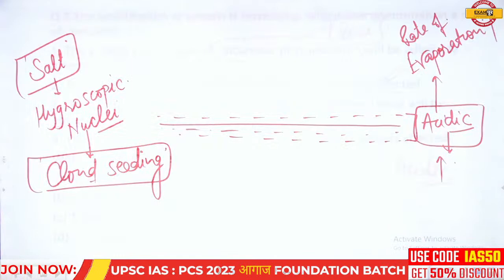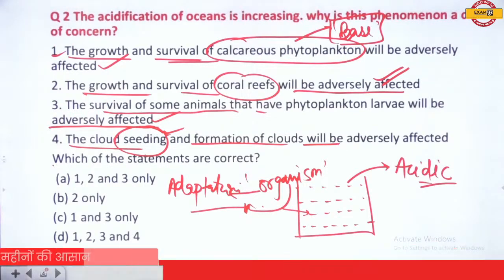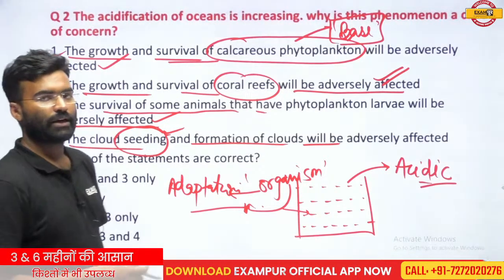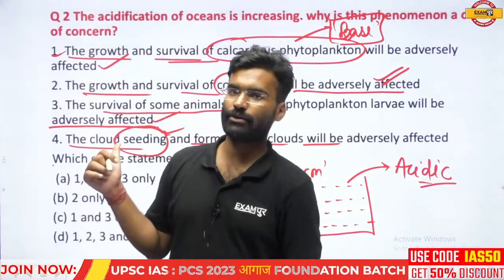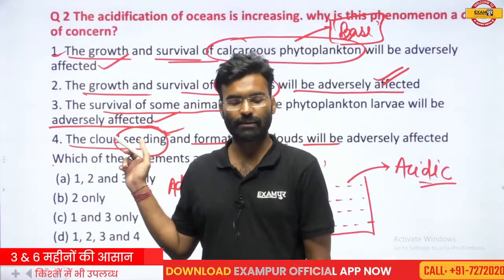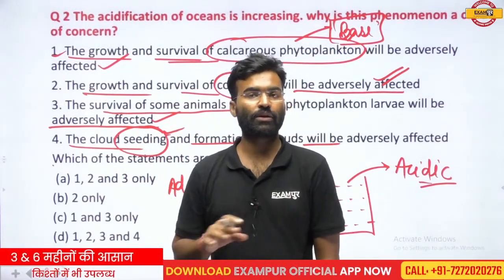So I hope you are getting this, and the correct answer. I think this is a previous question of the UPSC. UPSC has asked this question in the prelims examination, and the examiner is so clever.